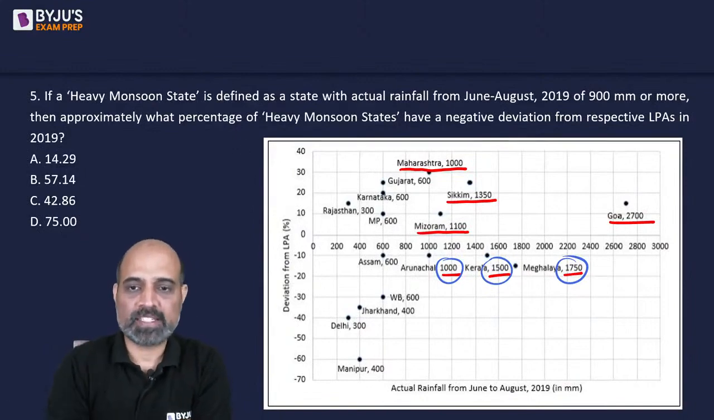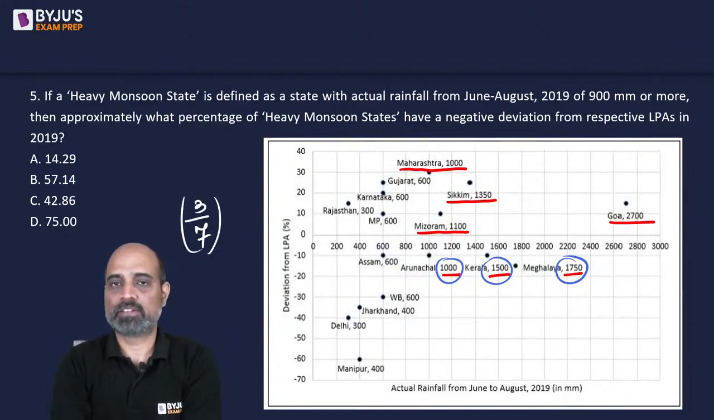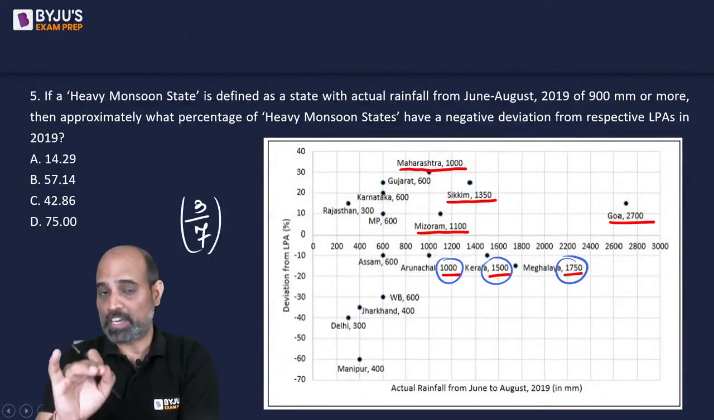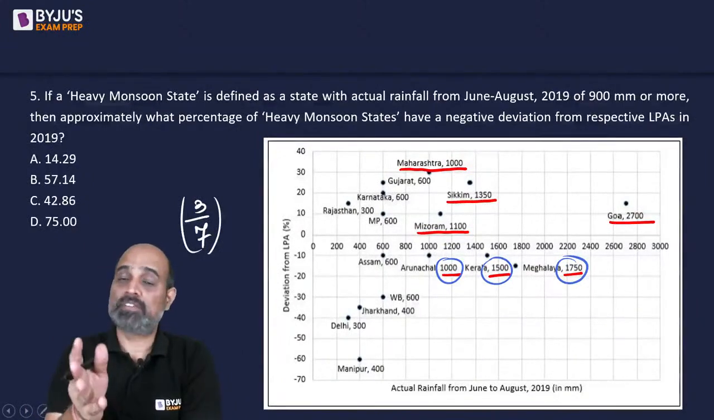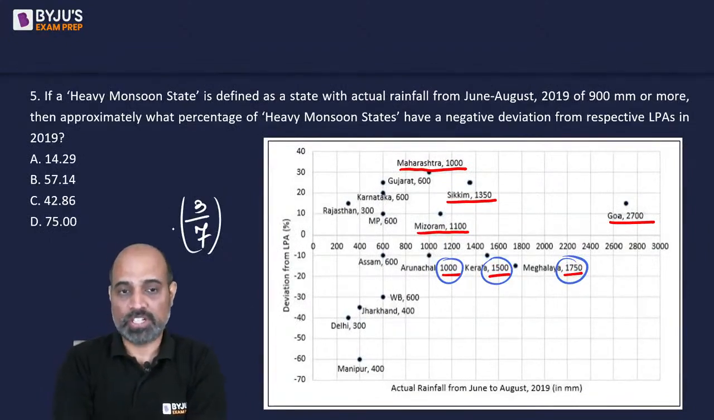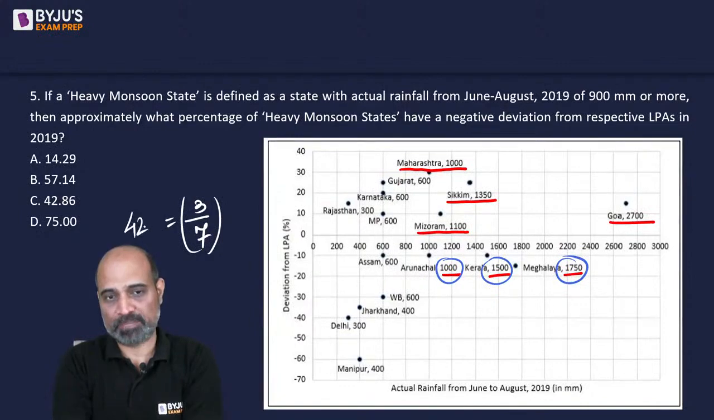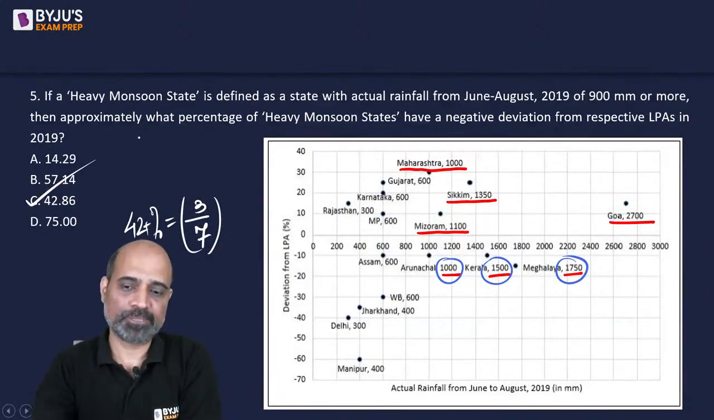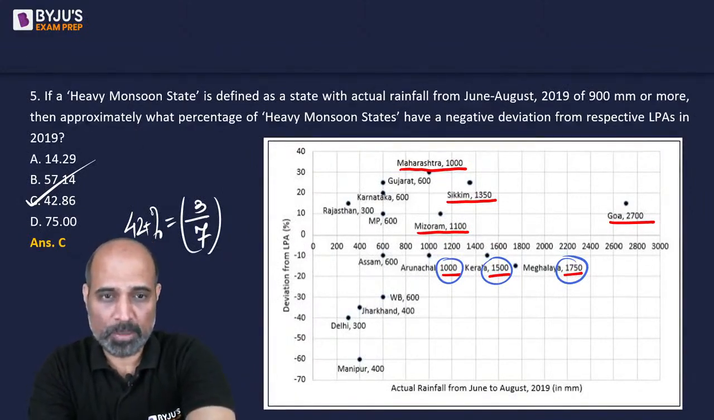So looking at this, can we say out of a total of 7, 3 such states fall in the category of heavy monsoon state, that's the first thing, and the second thing being that out of those 7, 3 have negative deviation. So 3 by 7, 1 by 7 is 14%, 3 by 7 is 40 plus percentage. The only option we have is C. Mark C, okay? Can you guys see the option? Right.